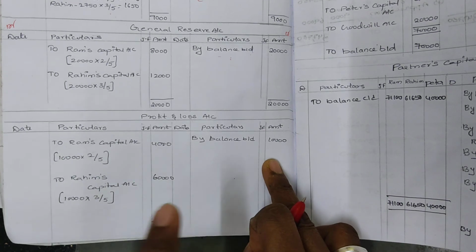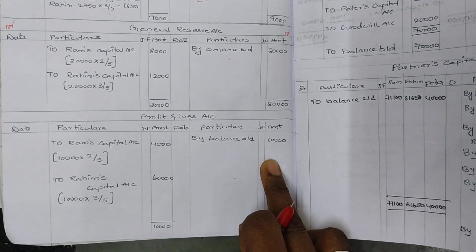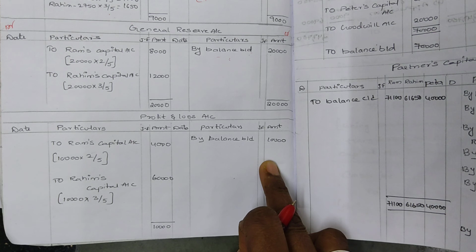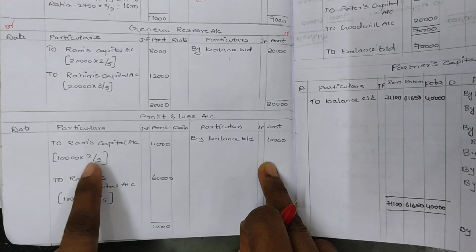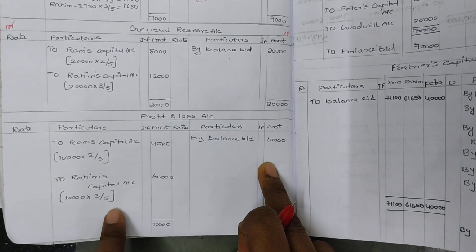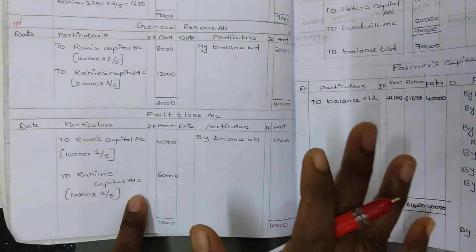Okay, you got the point here. In the question, on the liability side, the old profit he has given; that profit is related to the old partners, so that's why we have to share it to the old partners. So 10,000 into 2 by 5 and 10,000 into 3 by 5. Okay, 4,000 and 6,000 we got.